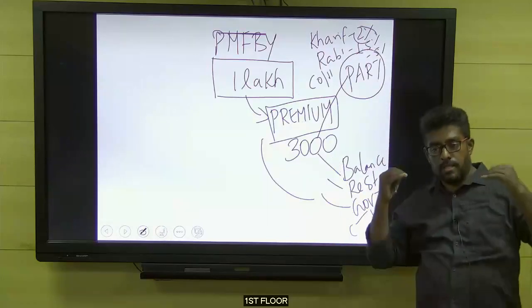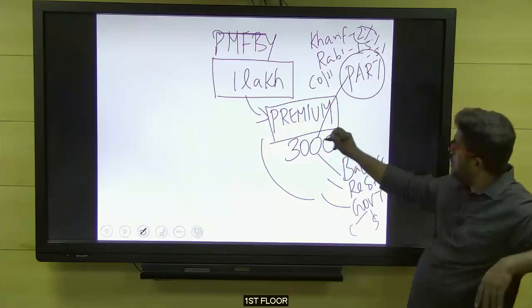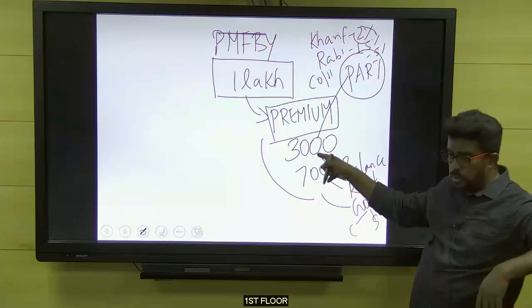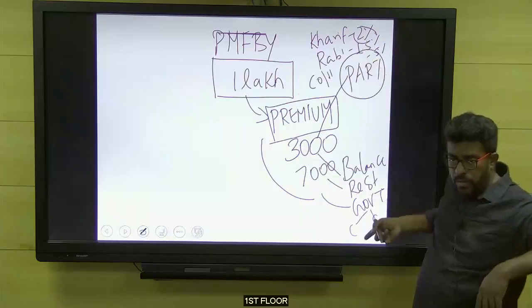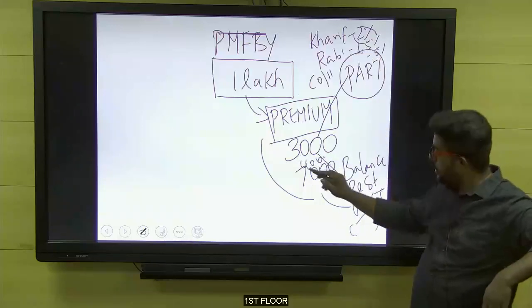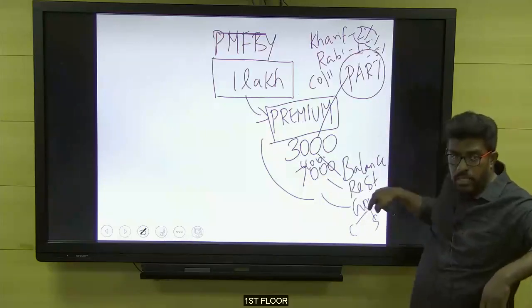It is not minimum, maximum 2,000. So for example, imagine it's a 3,000 rupees premium. What will the farmers do? In this case, 2,000 the farmer will pay, 1,000 will be paid by the government. Now 4,000: the same 2,000 by the farmer, 2,000 by the government. 5,000: 2,000 by the farmer, 3,000 by the government.